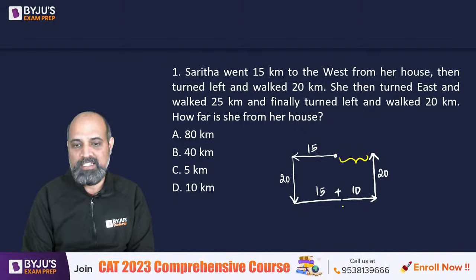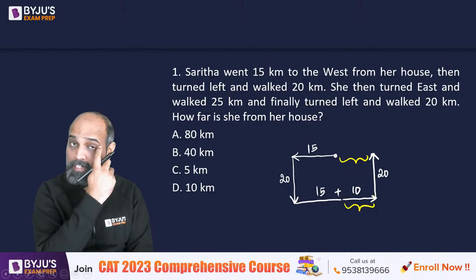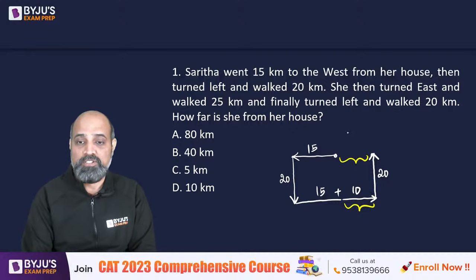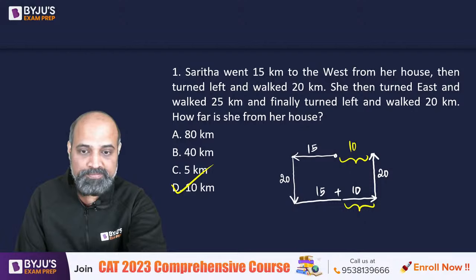So can we say this distance is the same distance which she covered extra beyond her house vertical? So this is going to be 10 kilometers. So D is going to be the answer.